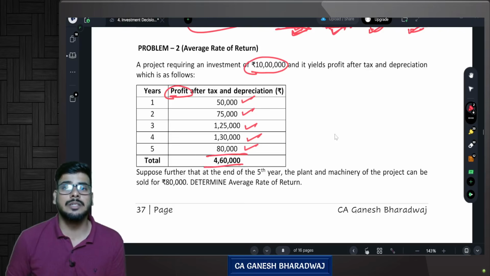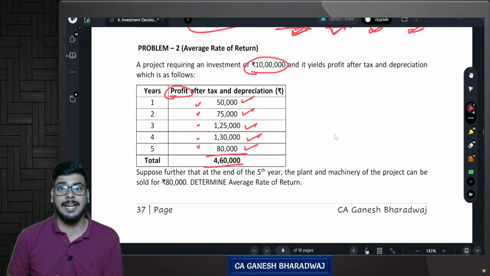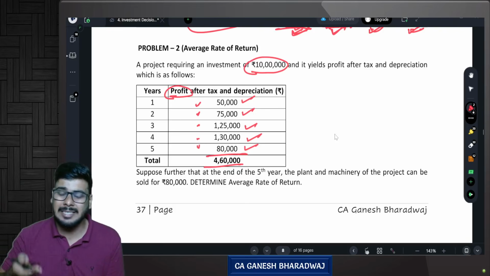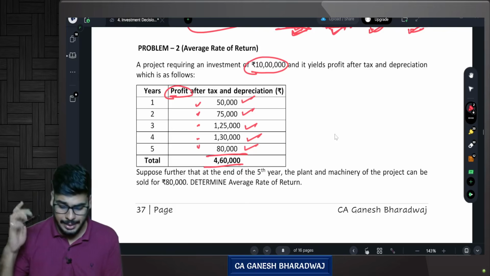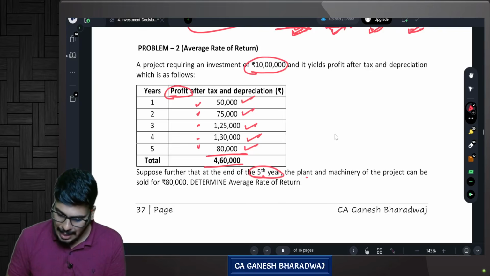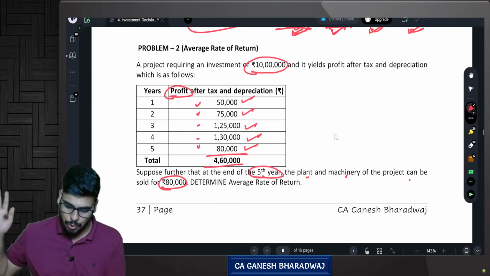So if you add up all these things, the total is how much? 4,60,000. Wait, just now you said the cash flows arising at different periods cannot be added as such. Yes, if you follow time value of money techniques. That's why I said these methods are not great. They don't follow time value of money techniques. That's why they have added all these things. Are you clear with this? Yes. Now, suppose further that at the end of the 5th year, the plant and machinery of the project can be sold for 80,000 rupees.